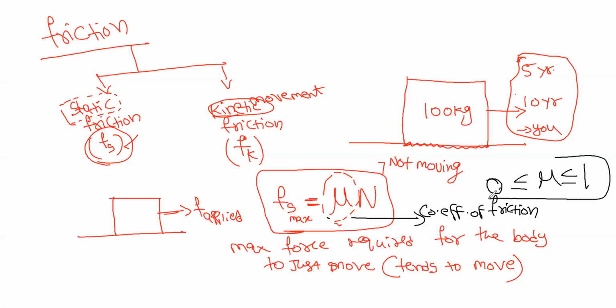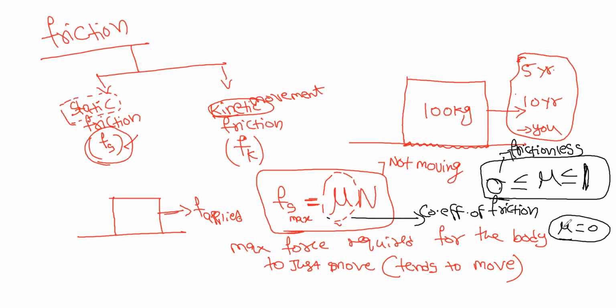Always the coefficient of friction lies between 0 and 1. Zero means frictionless, there is no friction. Whenever they tell a smooth surface, you have to take mu as 0.